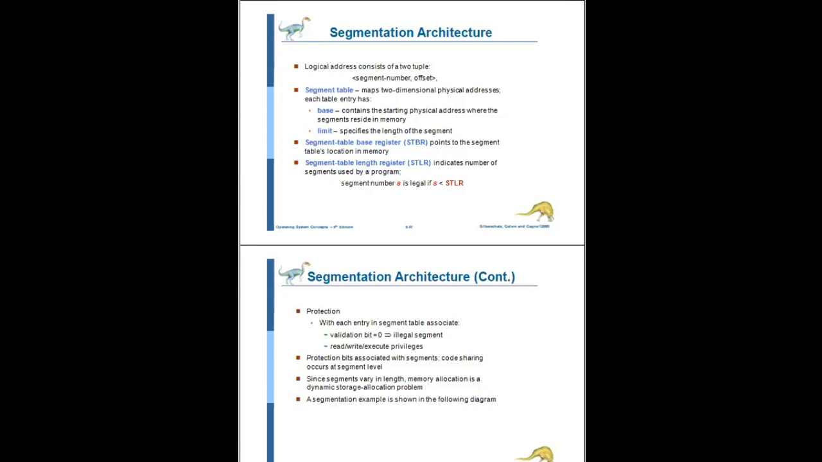The next one is the segment table length register. It indicates the number of segments used by a program. So here the segment number must be less than the segment table length register.